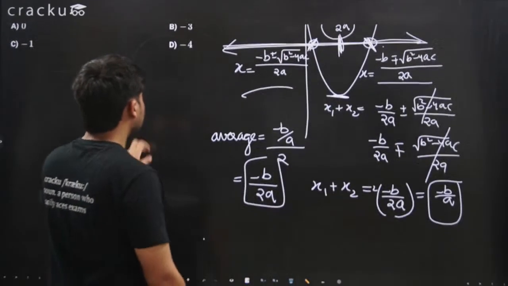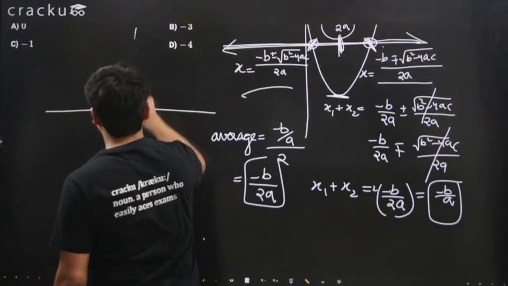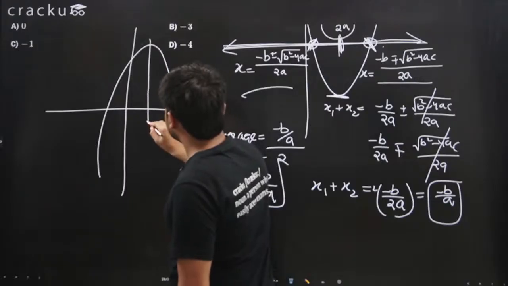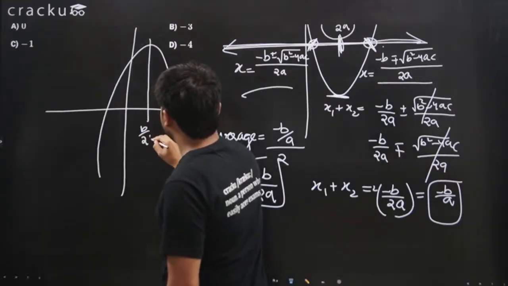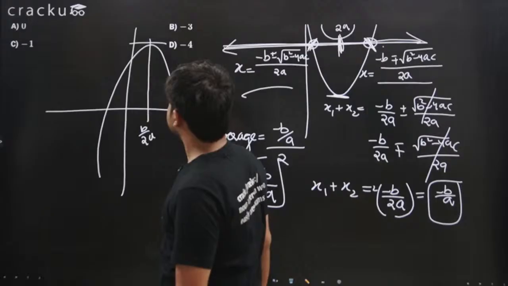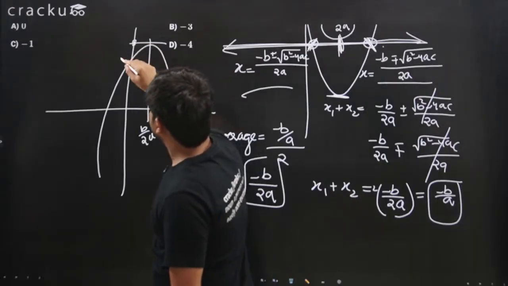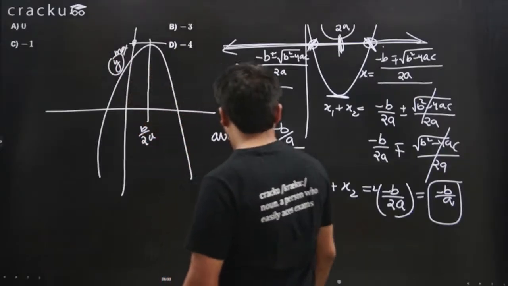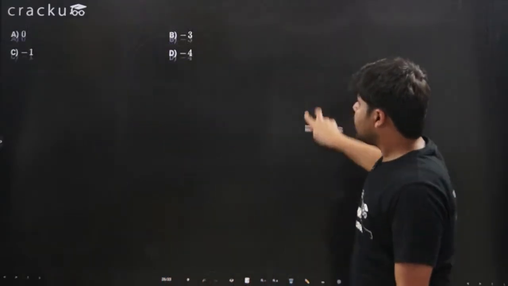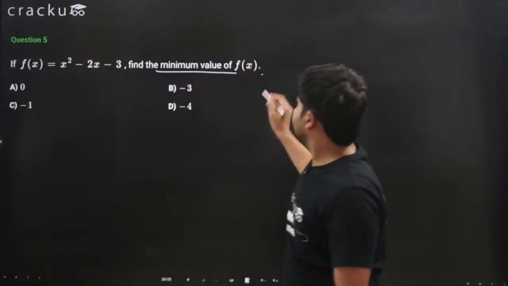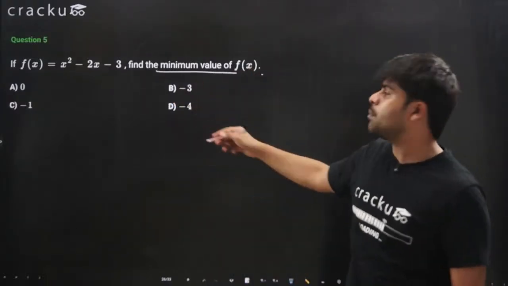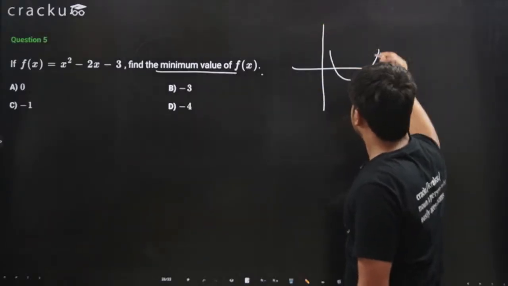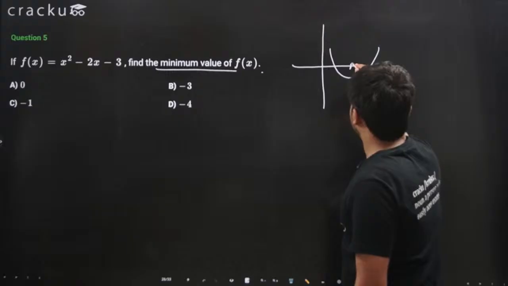Similarly, if you remember, if the parabola looks like this, the same thing happens. This average is minus b over 2a and this is the extreme value right here, and this will be the maximum value for y. So why am I telling you this? We need to find the minimum value of f(x). When will the minimum value happen? Well, the minimum value happens here, at minus b over 2a.